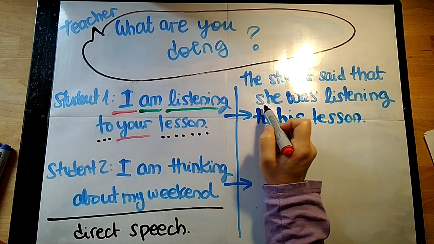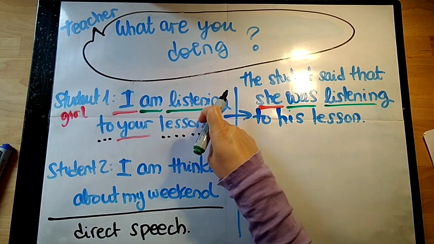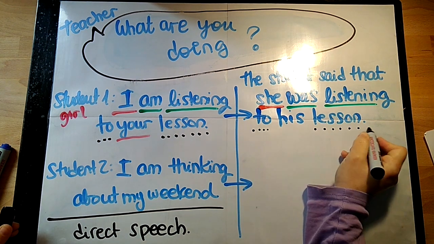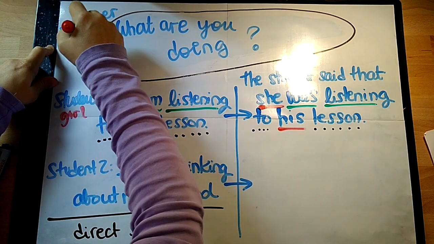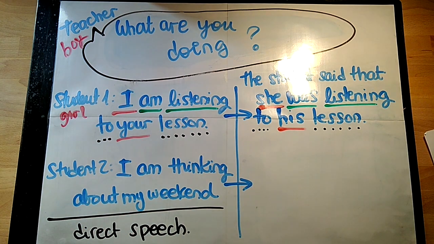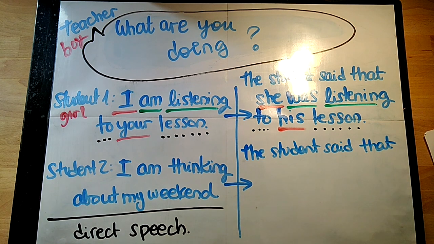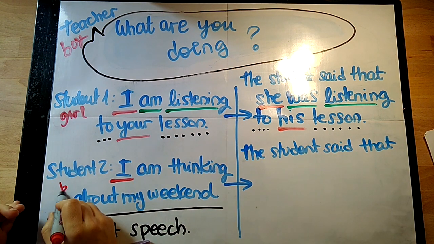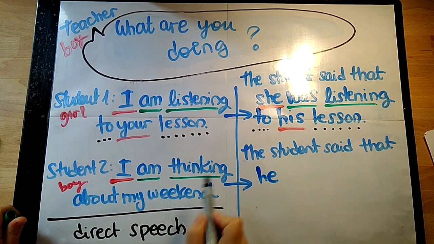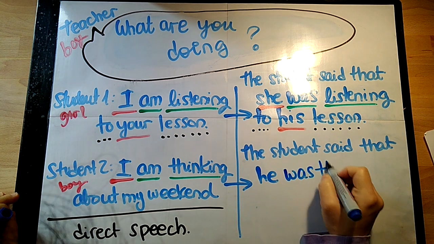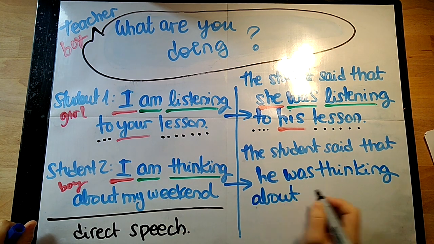So again, we wrote she because it was a girl student. We wrote was listening because it was first in present continuous and we changed it to past continuous. And then we wrote his because the lesson refers to the teacher and the teacher is a boy, so his. So, student 2, we started again the same. The student said that. In this case, the student is going to be a boy, so we will continue with the subject he. Then again, we have present continuous with "I'm thinking." So we have to change it to past continuous. Was thinking. And finally, we finish the sentence.